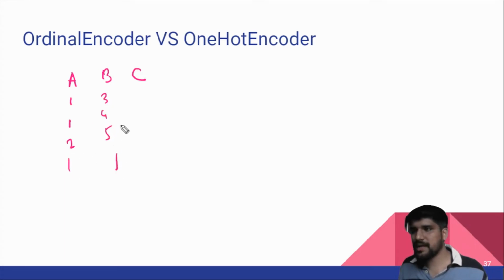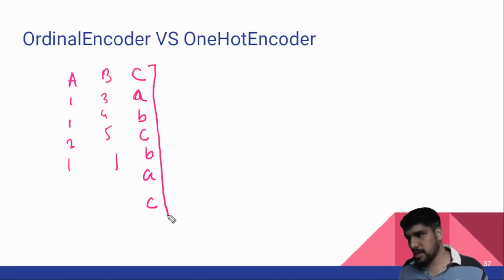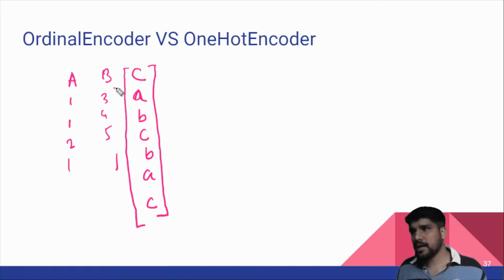I'm not going to write the B column here, but my C column contains text data, let's say A, B, C, B, A, C. Now my job is to convert it into numerical data. How can I convert it using one hot encoder? First I will identify how many unique text categories are available. I know that I have 3 unique text categories: A, B and C.